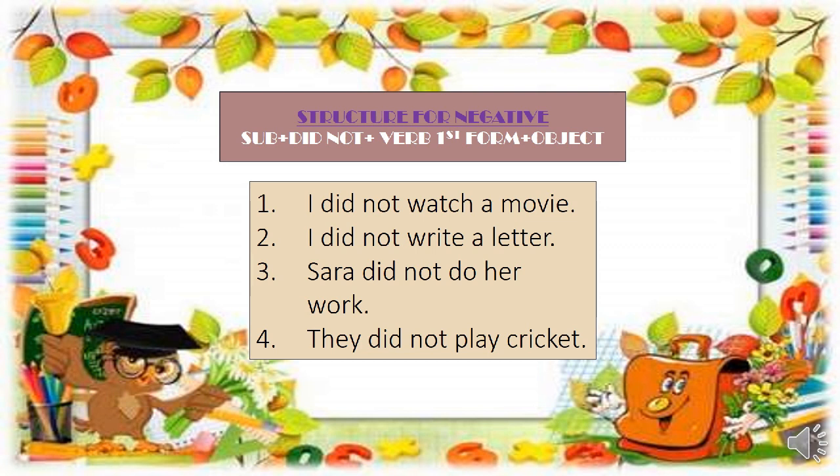So let's have a look at some examples. I did not watch a movie. I did not write a letter. Sarah did not do her work. They did not play cricket. Have you seen that in all these sentences I have used the first form of the verb? Removing the second form, I use the first form of the verb because I am already using did in it.